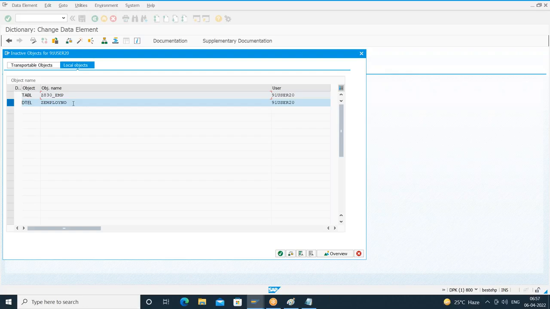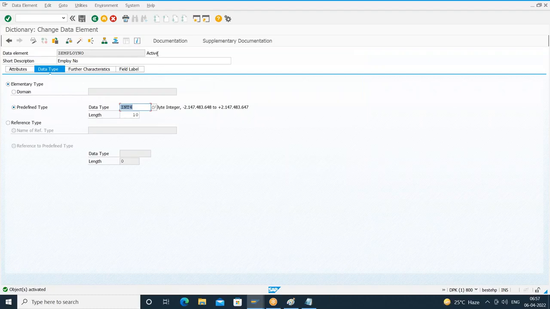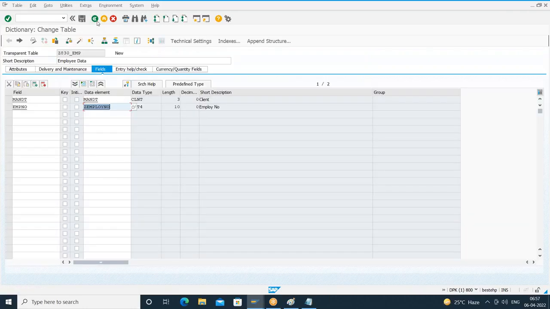So what is the data element? Z employee number. What is the object type it is showing here? DTEL. DTEL indicates what? Data element. TABL indicates what? Table. Right. So let it be data element. Continue. So the data element is successfully created and activated. Go back. So what have you done? We created this data element by referring to the direct data type. Done. Let me create another column, ename.